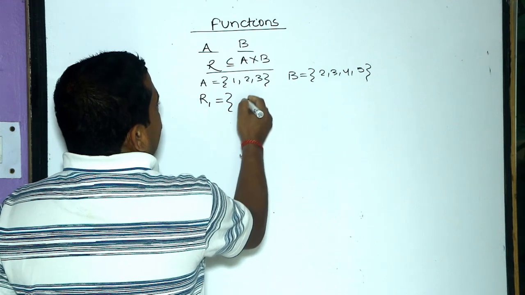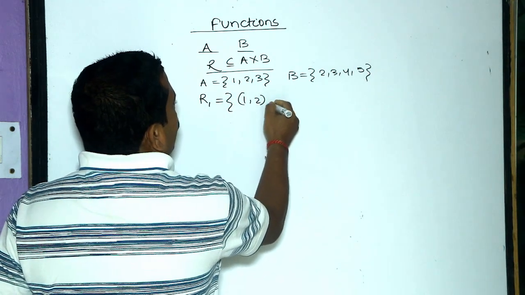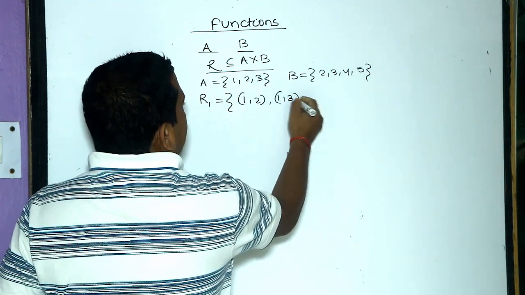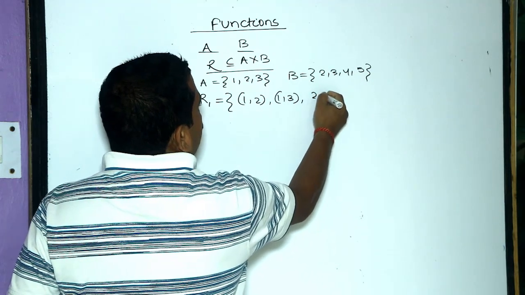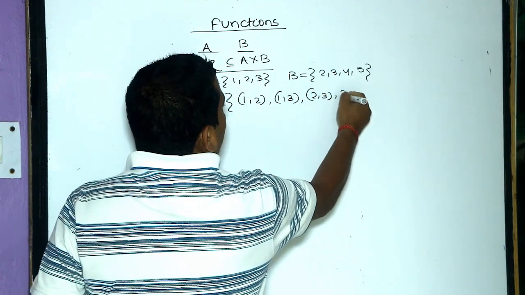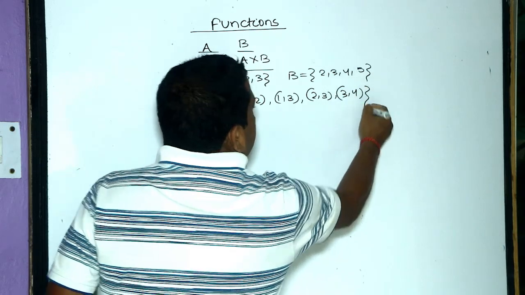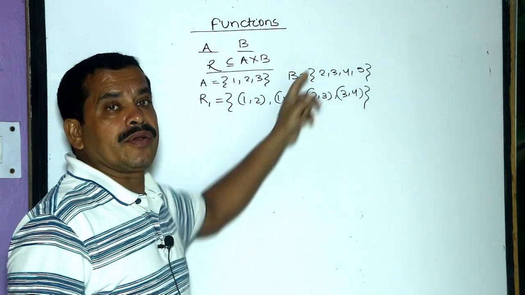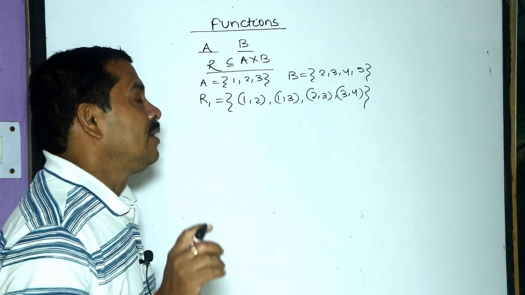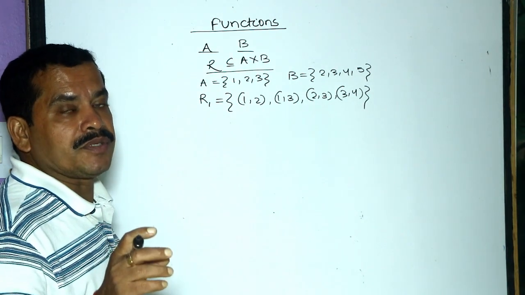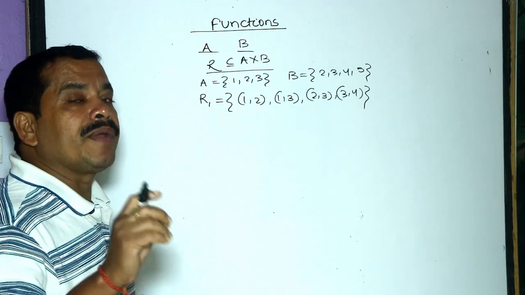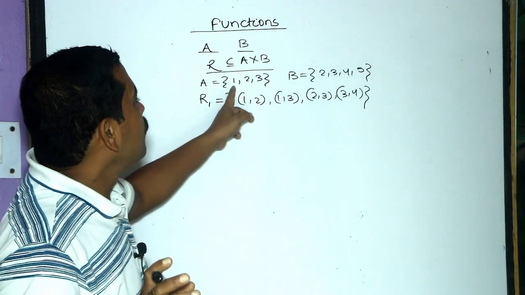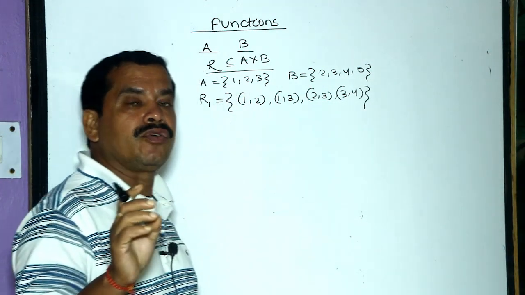R1 is (1,2), (1,3), (2,3), (3,4). It is a relation from A to B because R1 is a subset of A cross B. We know that any subset of A cross B is a relation from A to B. So R1 is obviously a relation from A to B.